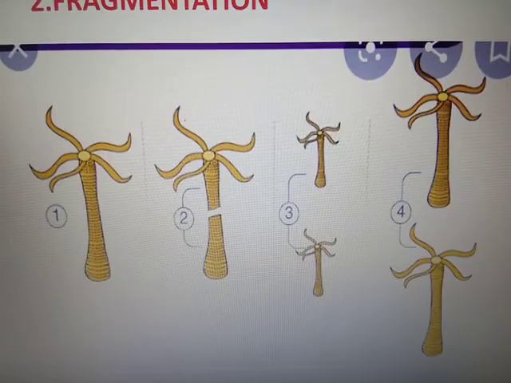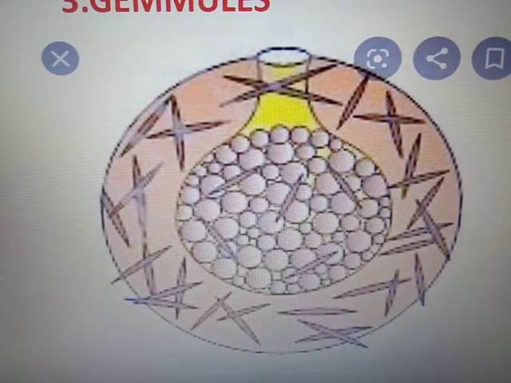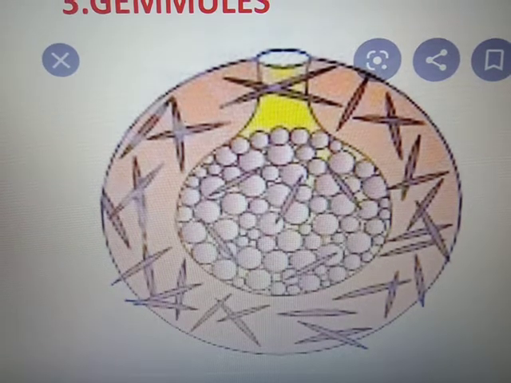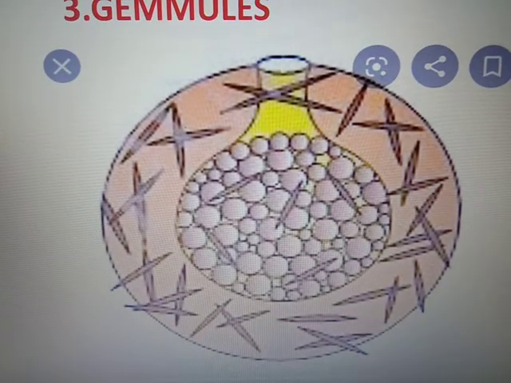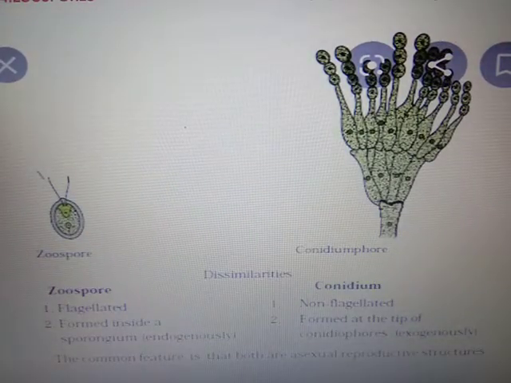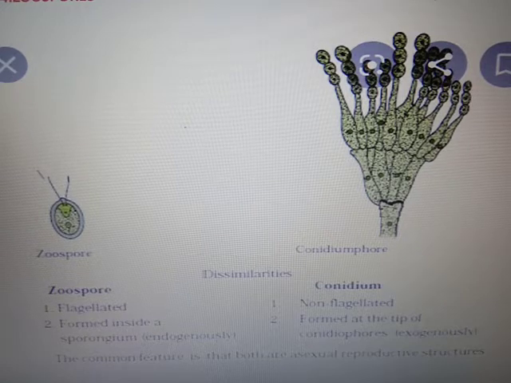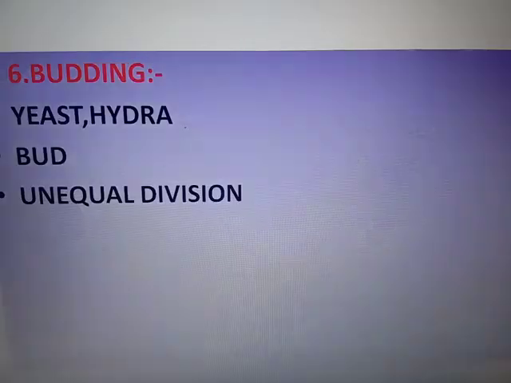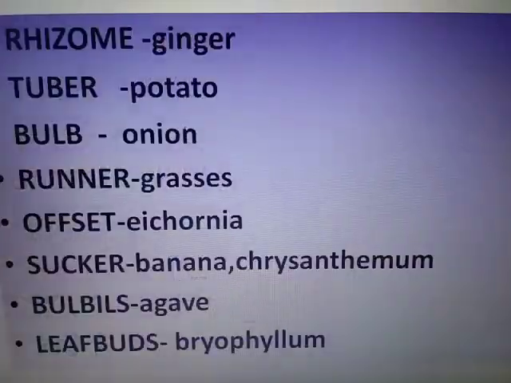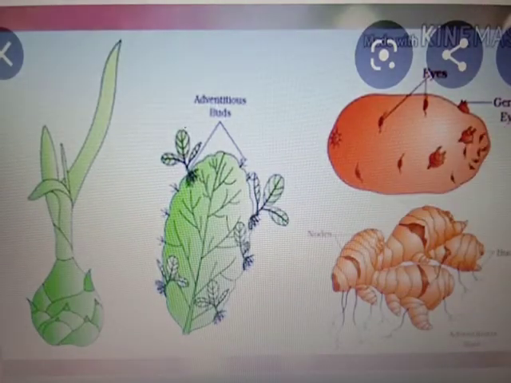These are different pictures of the types. Then this is gemmules. Gemmules are seen in sponges; in sponges, the method of reproduction is gemmules. The cells in the gemmules are totipotent. The totipotent cells present in the gemmules are known as archaeocytes. There are also zoospores and conidiophores. Zoospores are motile and conidiophores are non-motile, meaning they cannot move because they have no flagella. So we discussed different types of vegetative propagation methods and their examples.